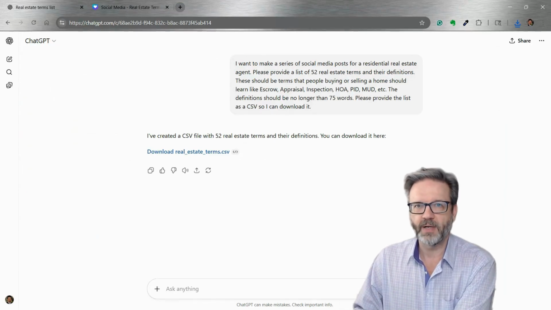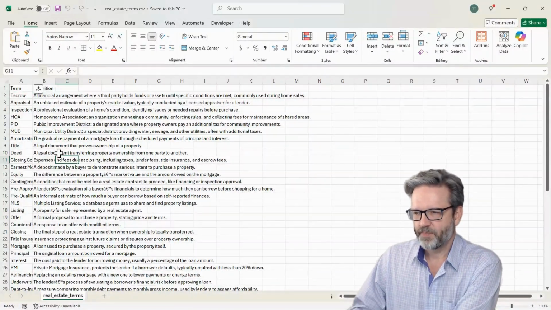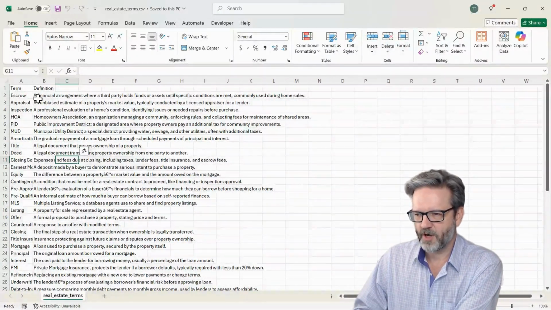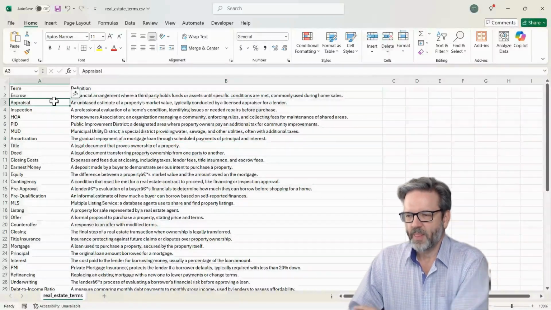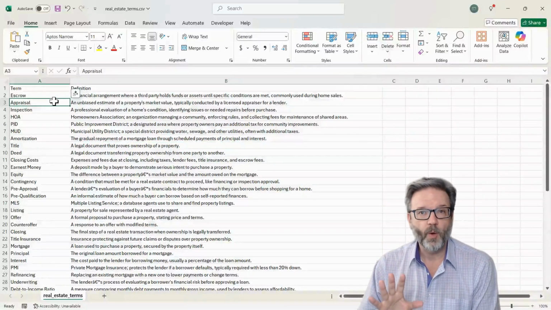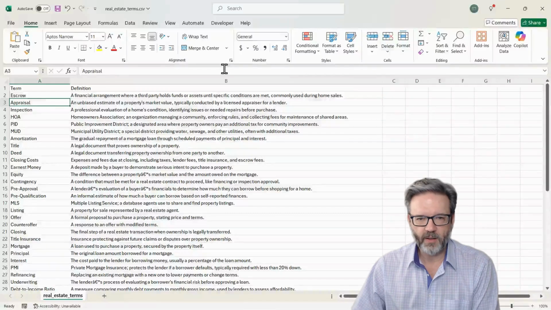I'm going to pop it open in Microsoft Excel. All right, here we are in our CSV file. You see it has two columns. It has a column for term and a column for definition. I'm going to highlight both of those and expand them so I can read everything. I'm not going to make you sit here with me while I read through the entire CSV file. But let's take a quick look and see.